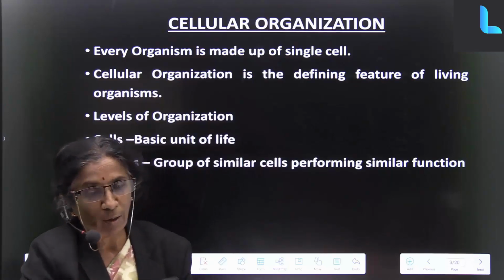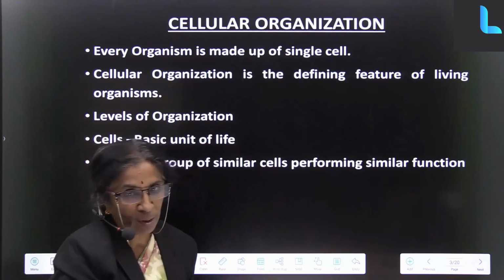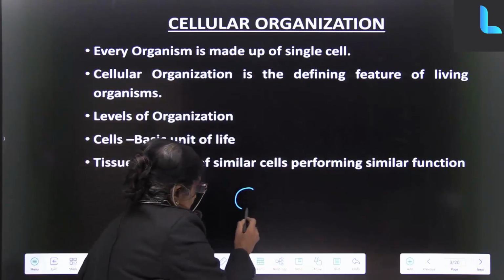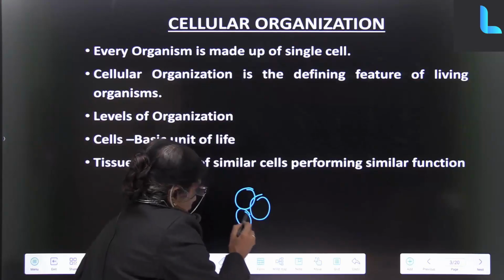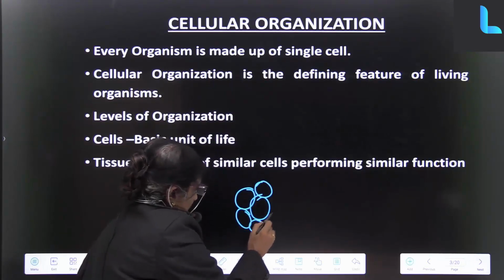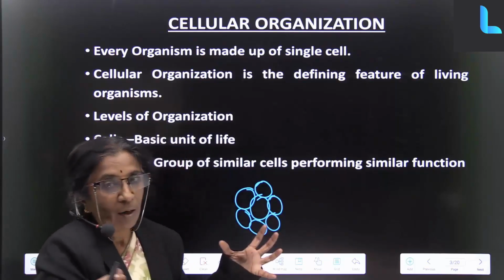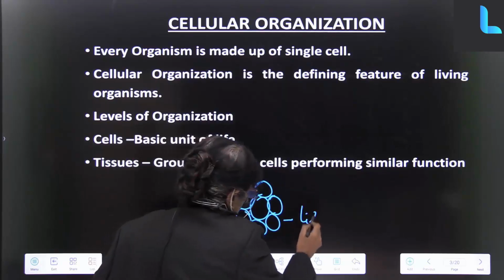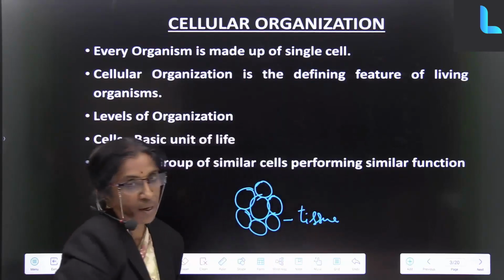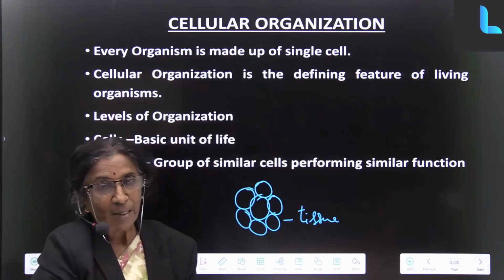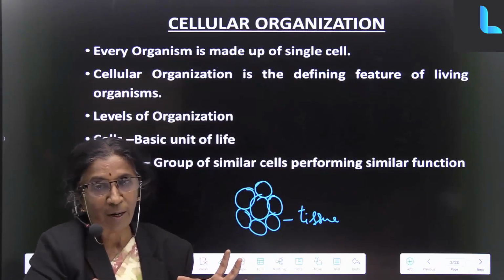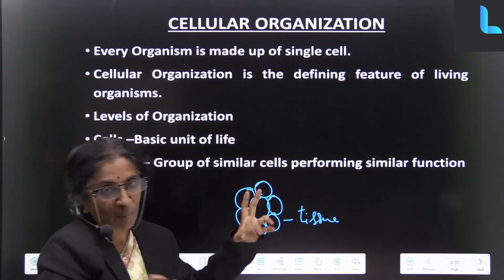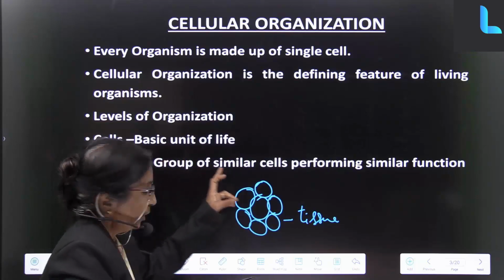But in case of multicellular animals, do we have only one cell? We have millions and millions of cells. These cells have an organization. What is the organization? They are all grouped together to form a tissue. There are different types of cells, which are different in shape, size and function. So this is actually a basic unit of life.